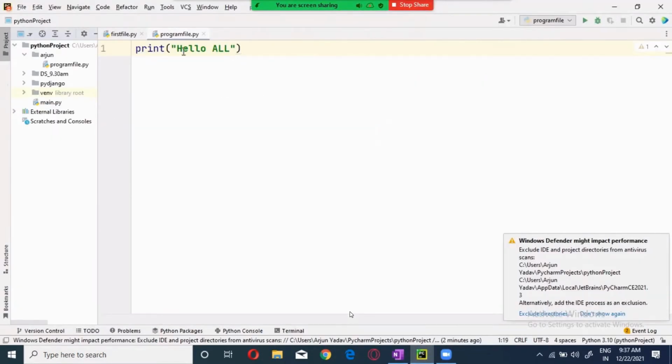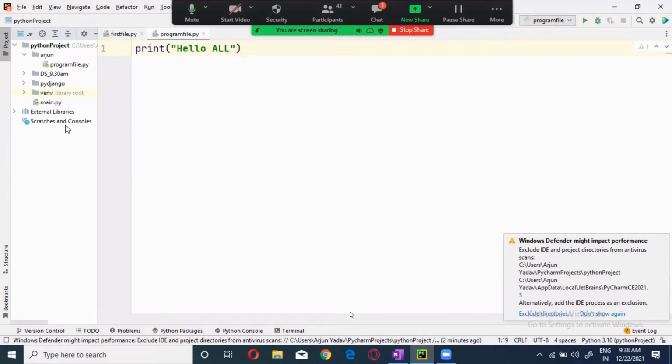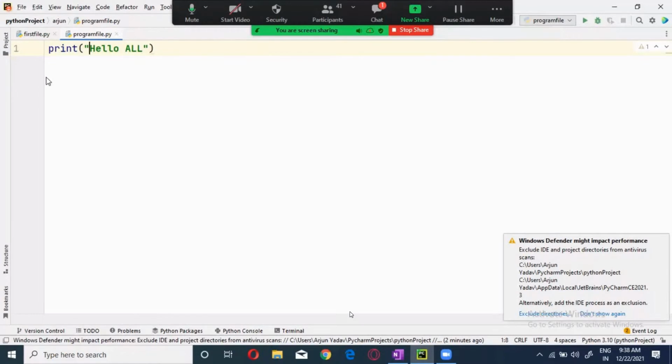If you get an editor like this, this is the editor part. This is the folder structure. This is the major advantage of Python, where you will have all the folder structures. Now, whatever you are going to write here in the editor should be executable as per the rules.